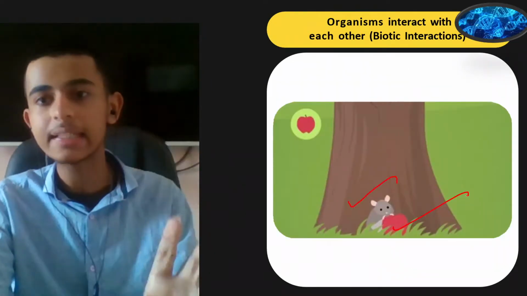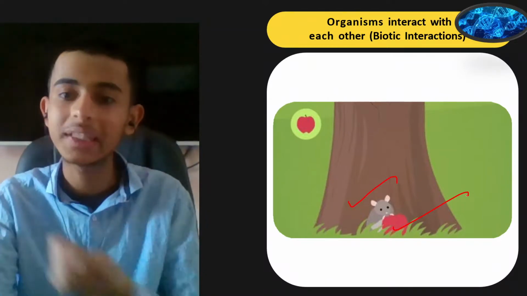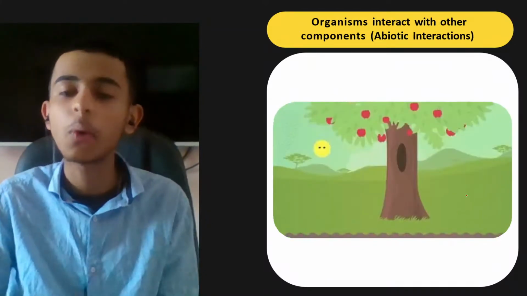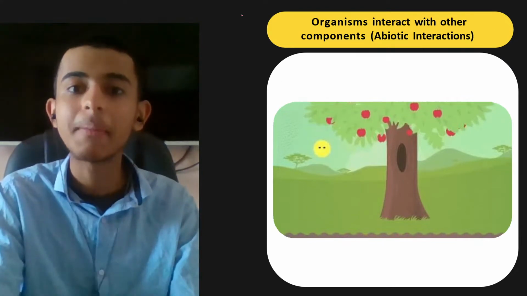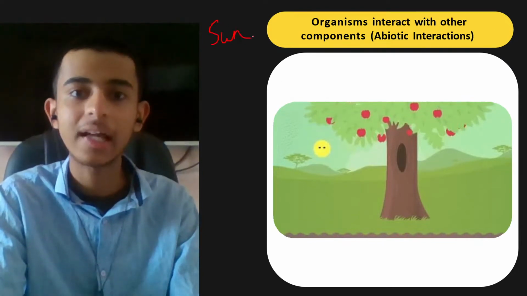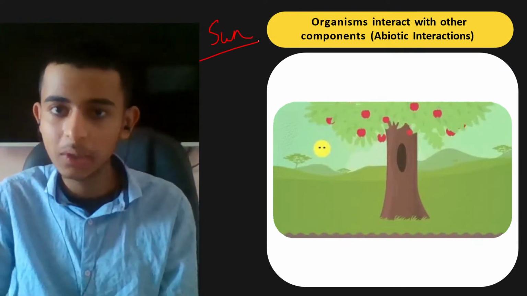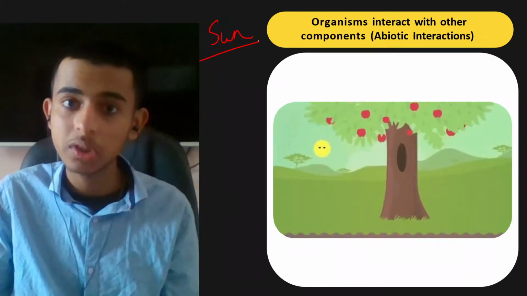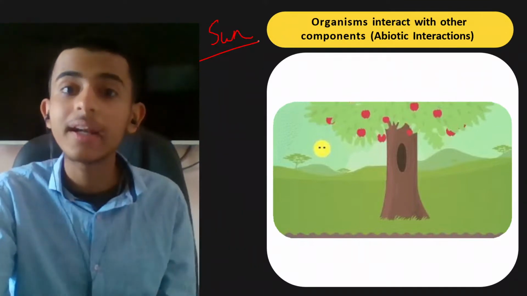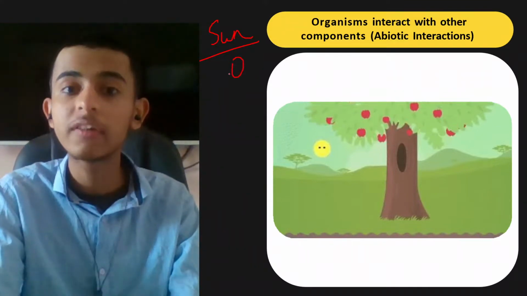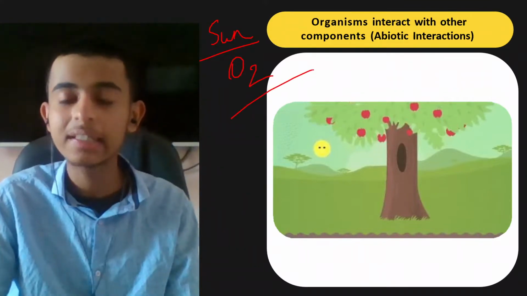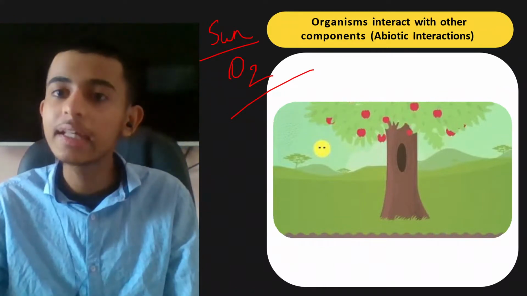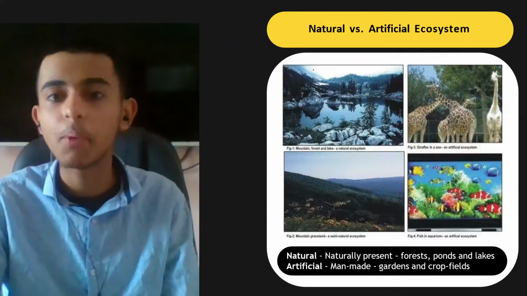Here is the interaction. We all interact with each other. We cannot live without abiotic factors. Just imagine if there would have been no sun. Would we be able to exist in the world? No. Sun is very important. pH is important. Rain is important. Without water and air, how would you live? How would we live without the oxygen gas? Right? So that is why abiotic factors are equally important.